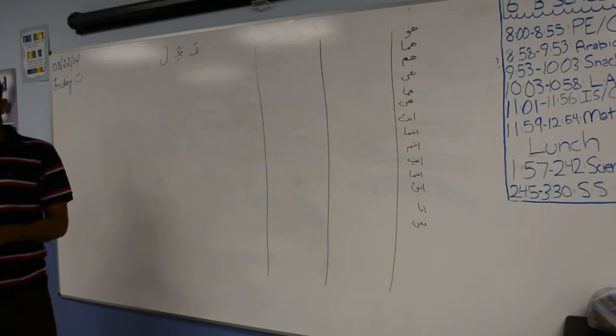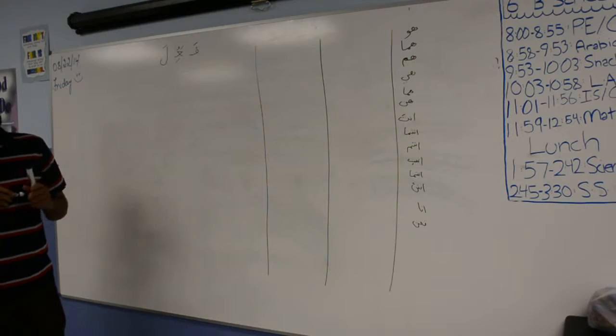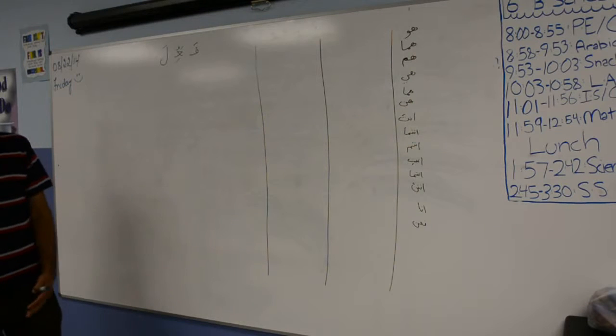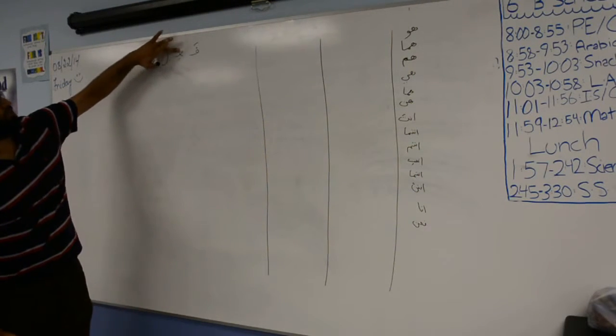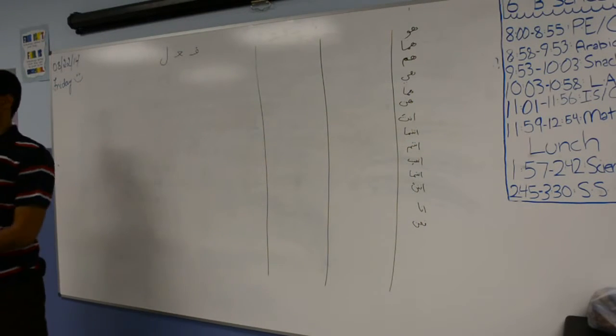So you might not remember this from last time because we only did it once. But we said that when you go into present tense, you're gonna have your 3 roots, okay? So you have your fa kalima, your ain kalima, and your lam kalima.